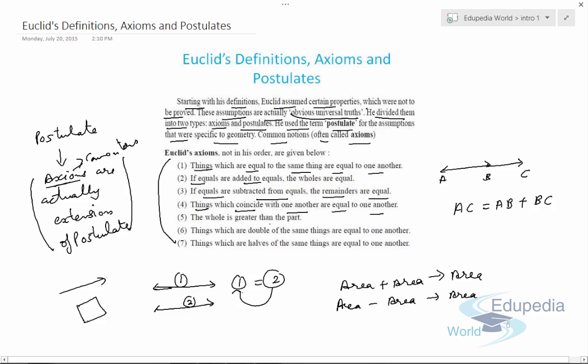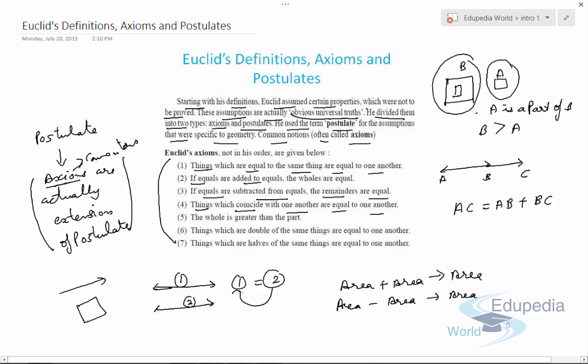The whole is greater than a part. Suppose we have this square as B, and we get another square from B which is a small square, this part of this square as A. This means A is a part of B. This means B is greater than A. So the whole B is greater than a part A.